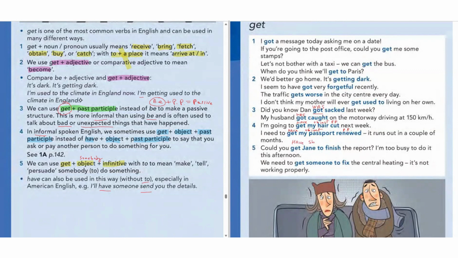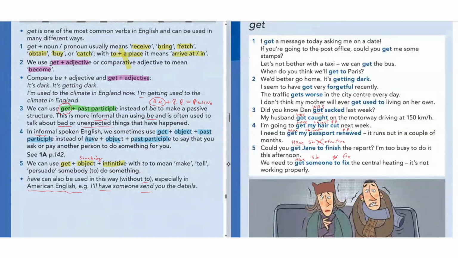somebody. Now here, infinitive only. To, no. So I'm going to write to here and I'm going to cross it. So when I say have, I should not use to, guys. Like American English, they're using it in American English. So again, we need to have someone, to is going to be crossed, fix somebody. We need to have somebody fix the central heating.